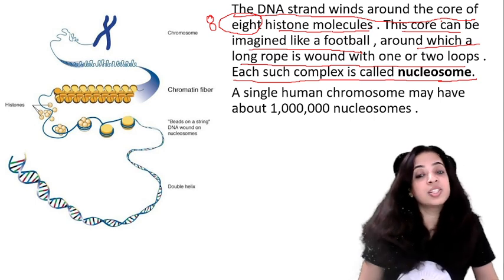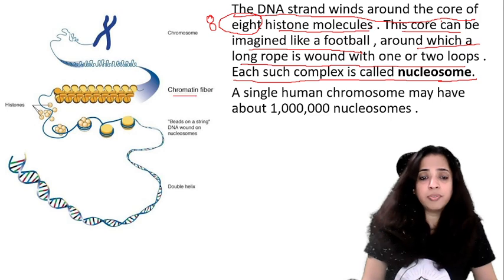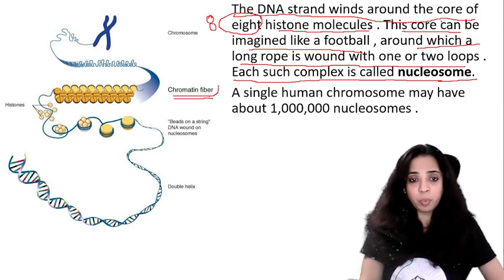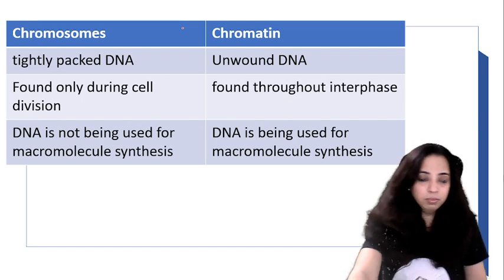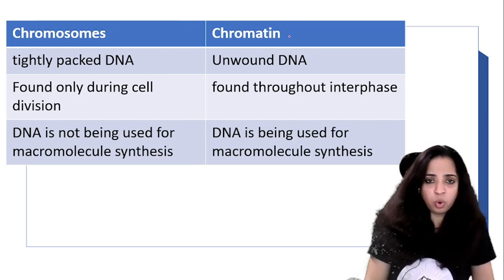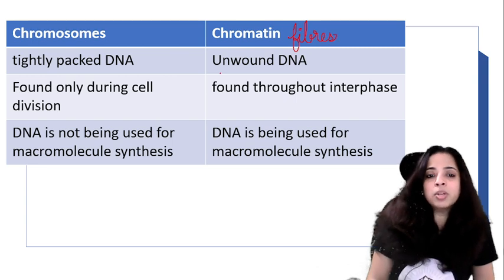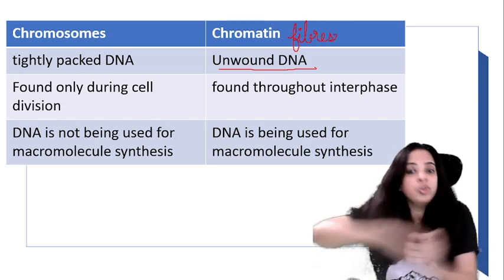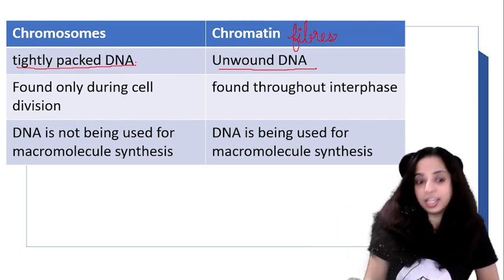Now these nucleosomes compress, or they form chromatin fiber. Okay, they condense to form chromatin fiber. Chromatin fiber condenses to form chromosomes. So let's differentiate between chromosomes and chromatin fiber, or just chromatin. Chromatin fiber is unwound DNA. DNA is just scattered like this. It is not wound around something. Whereas chromosomes are tightly packed DNA.